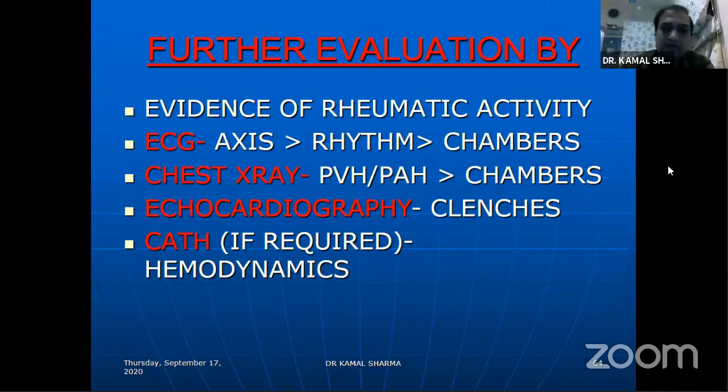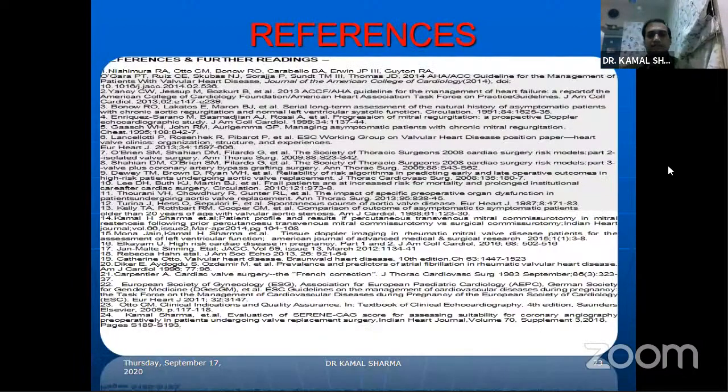And echo, of course, will confirm, and cath if required can help you. These are the various references.